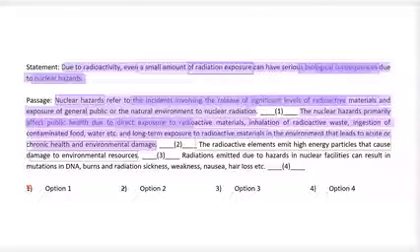As we have discussed before, on the aspect of biological consequences, we see that it is mentioned here there's damage to environmental resources.